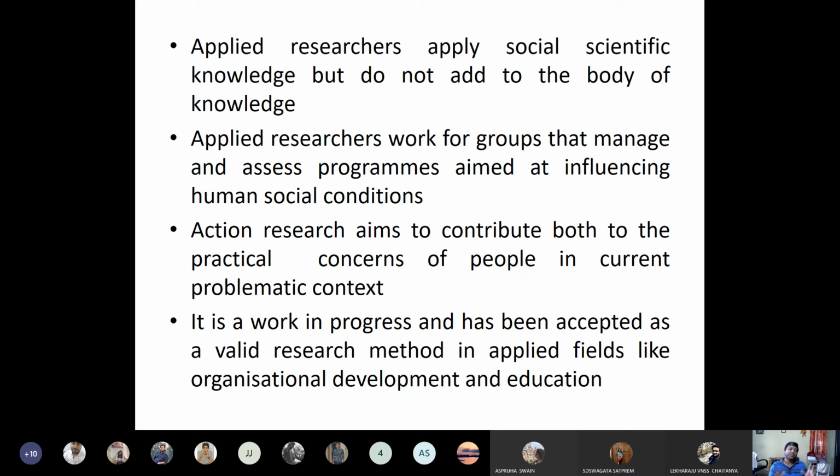So that is exactly what is called action research, because we did the academic research, we found the problems, then immediately we gave a solution. We trained them, we found leaders from the tribal villages, and we trained them. Then we told them that they have to train the other villagers, because we cannot train all the villagers. So slowly the problem is being solved. It is a work in progress and has been accepted as a valid research method in applied fields like organizational development and education. That's why action research is very useful in our domain of research.